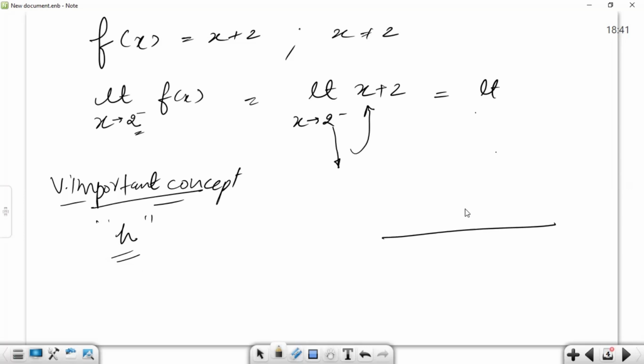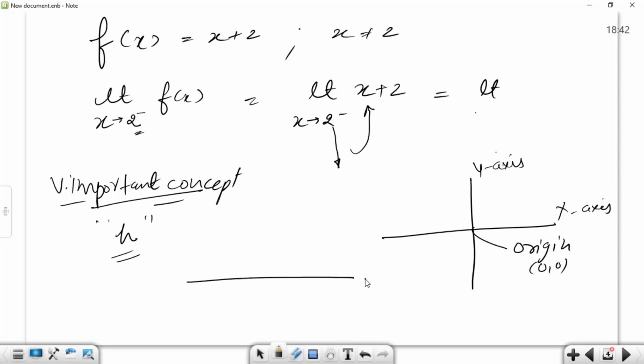Right. So if you draw a Cartesian plane, this is the y-axis and this is the x-axis. Here we know there is an origin whose coordinates are 0, 0, right? So let's take a single number line. Here also there is an origin whose coordinate is 0 only.